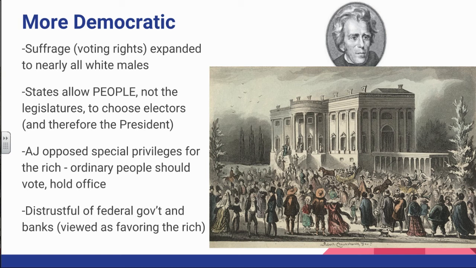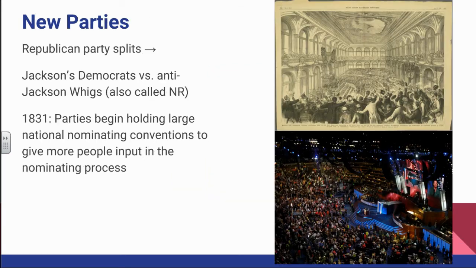He's going to kill something that has been voted on by the House of Representatives and the Senate, a law that's been passed by the publicly elected officials. He's going to kill that using his veto, because generally Jackson and Jacksonian Democrats viewed this bank, especially the National Bank, as favoring the rich.